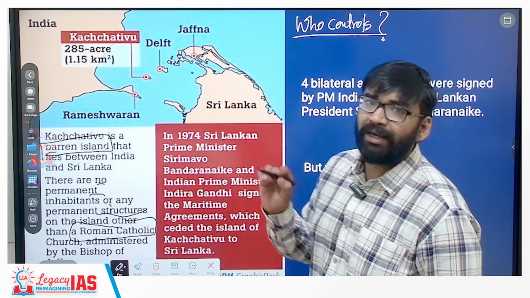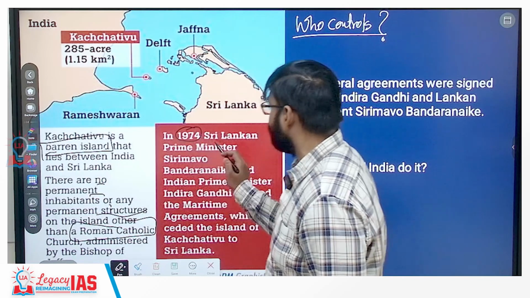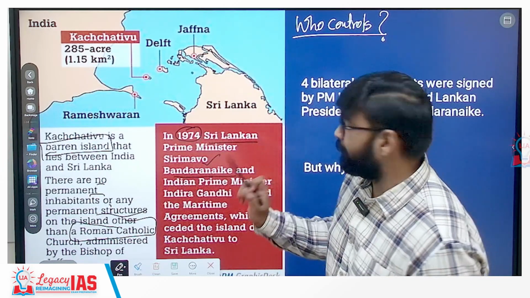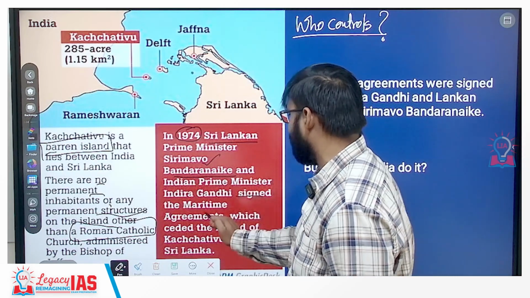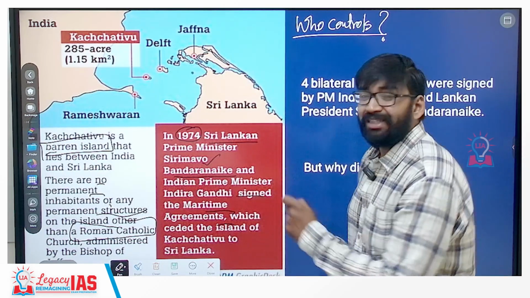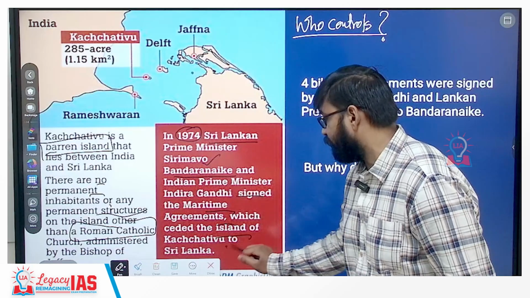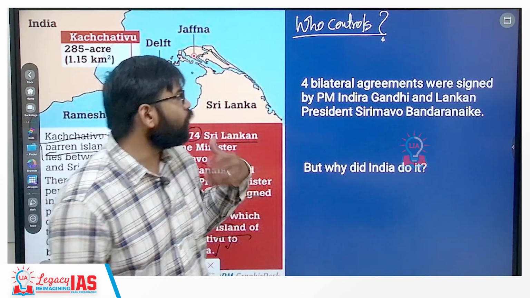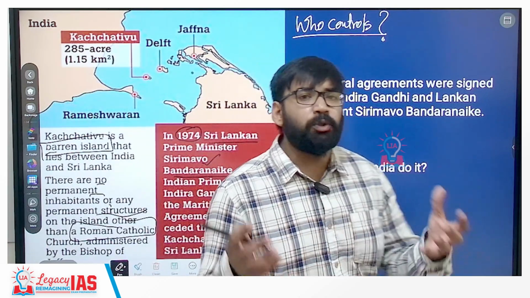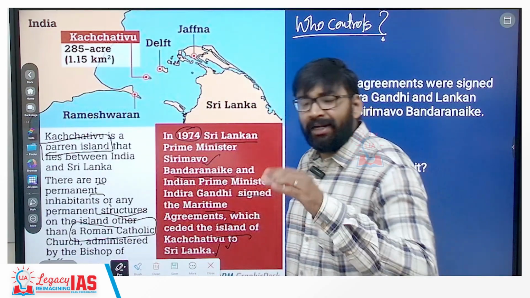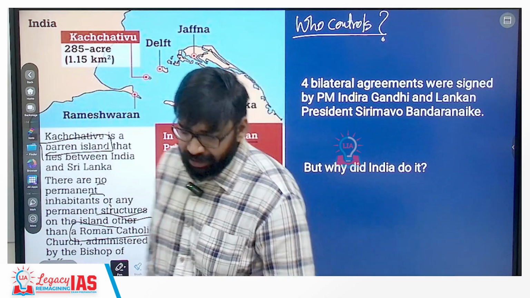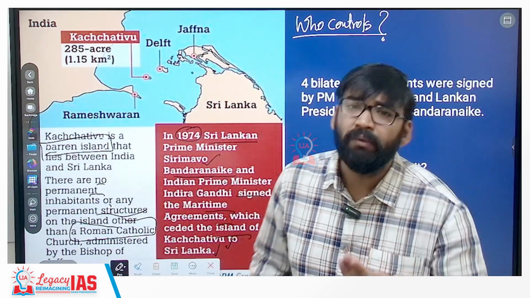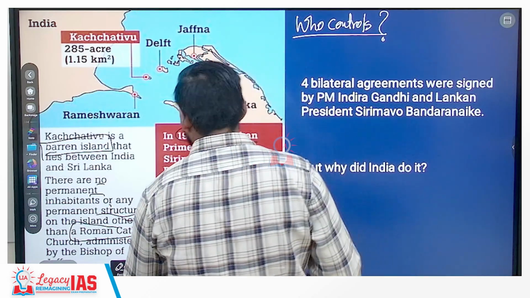Clear? अब हुआ ये, in 1974 Sri Lankan Prime Minister Sirimavo Bandaranaike and Indian Prime Minister Indira Gandhi signed maritime agreements which ceded the island of Katchatheevu to Sri Lanka. अब question ये है कि who controls Katchatheevu? So prior to 1976, India was controlling Katchatheevu Island, and after that it was ceded to Sri Lanka. So remember this thing.